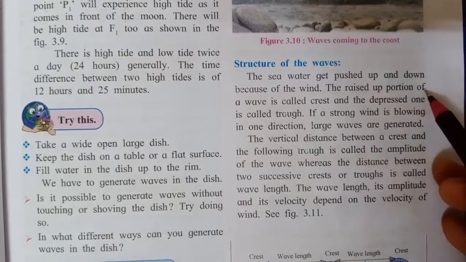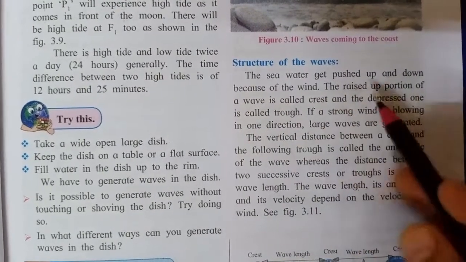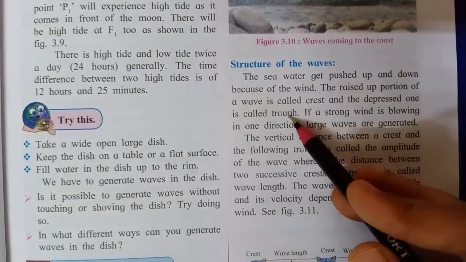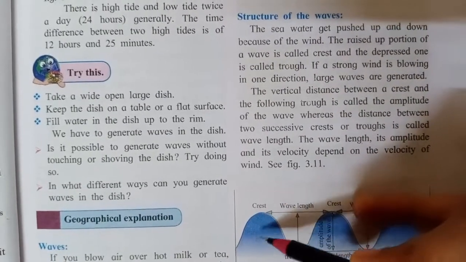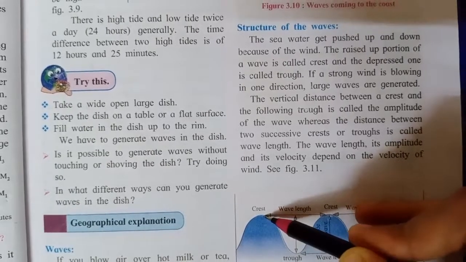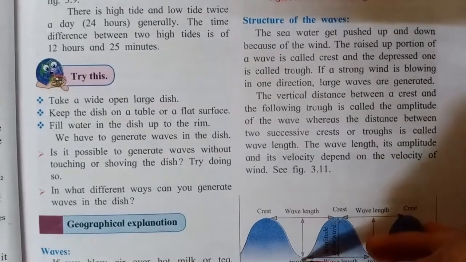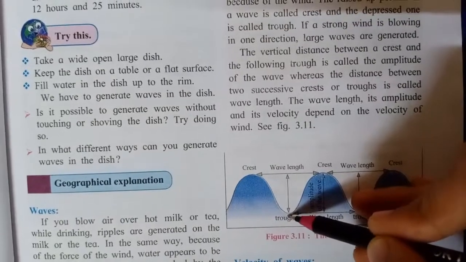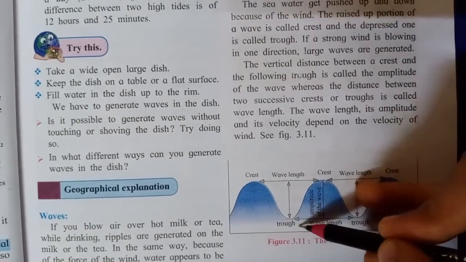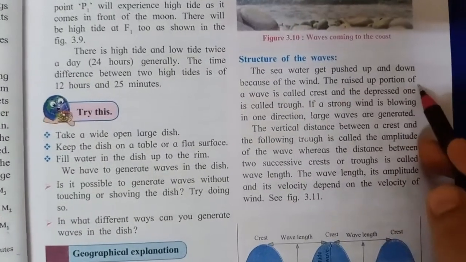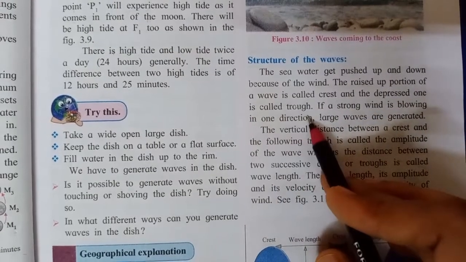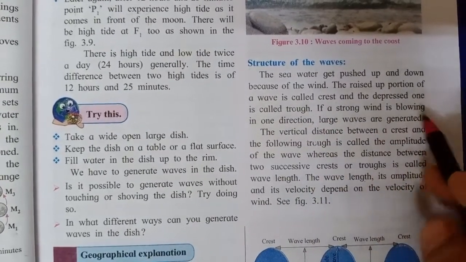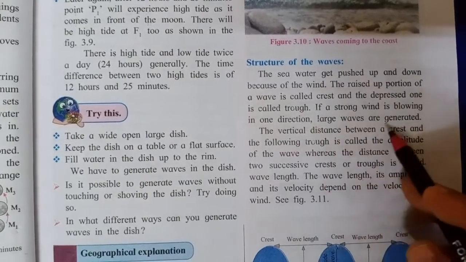The raised up portion of the wave is called crest and the depressed one is called trough. So the portion which has raised up, you can see here, this is the raised up portion, this is called crest, and the down portion, the portion which has gone inside, is called trough. Okay, so let's see. The raised up portion of the wave is called crest and the depressed one is called trough. If a strong wind is blowing in one direction, large waves are generated.